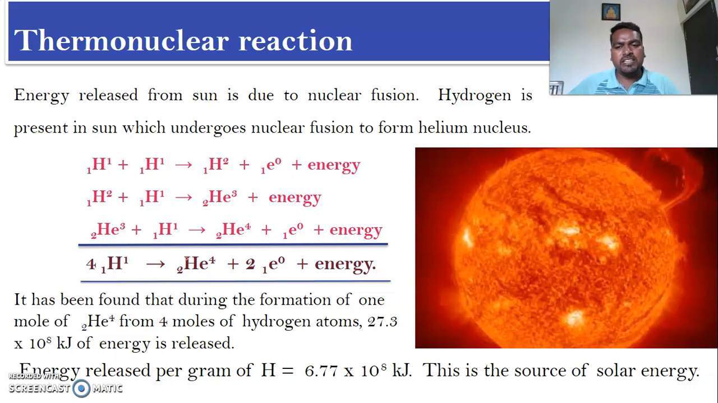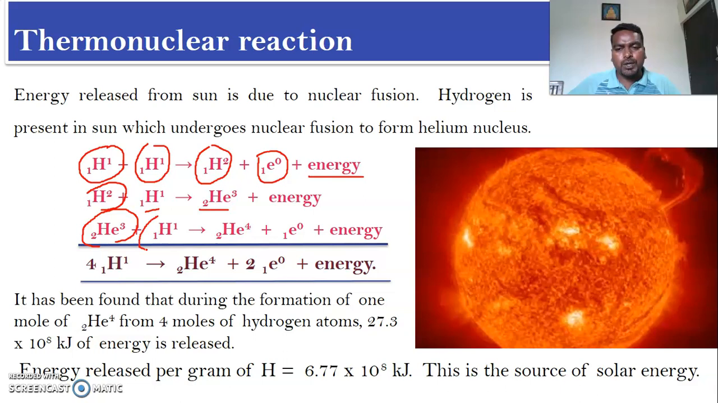This reaction takes place in 3 steps. In the first, the hydrogen combines with another hydrogen and gives deuterium, its isotope, and it emits one electron and energy. Again this deuterium combines with another hydrogen and forms tritium, and this tritium again combines with another hydrogen to give helium nuclei along with an electron and energy. So totally four hydrogens undergo fusion to form helium, plus two electrons plus energy.